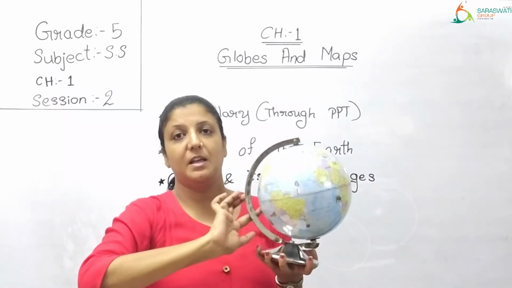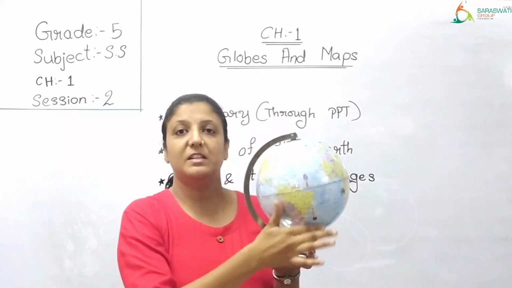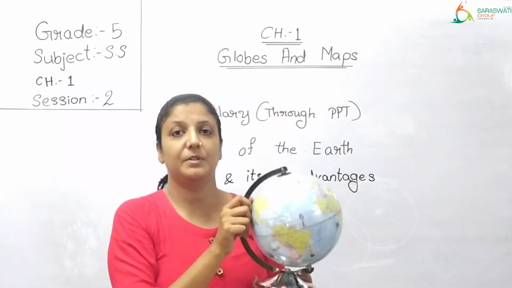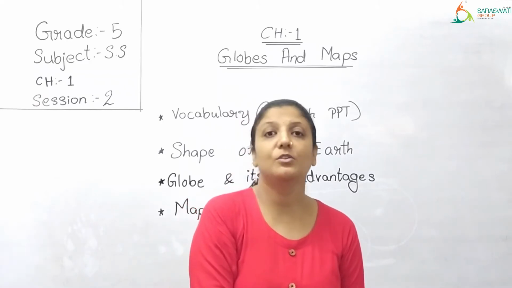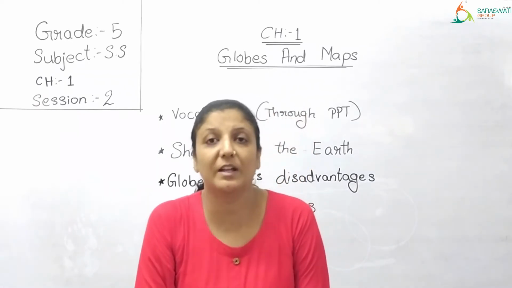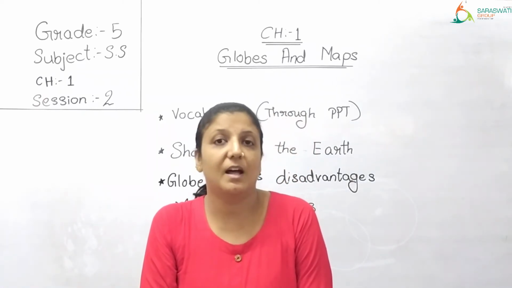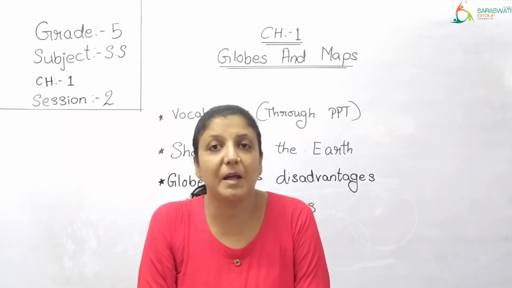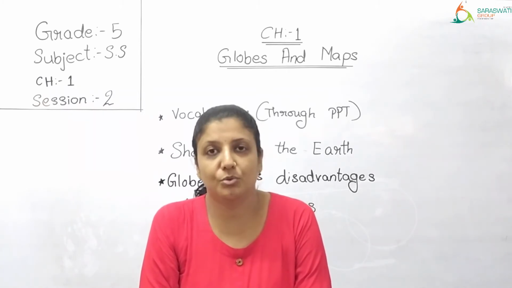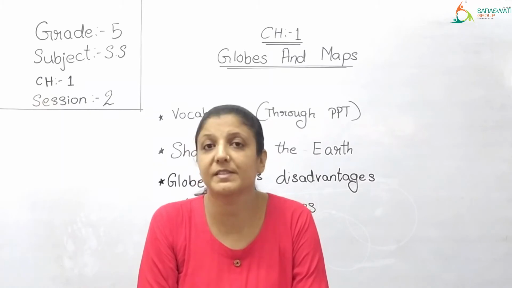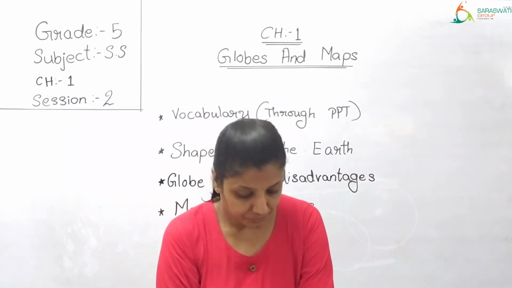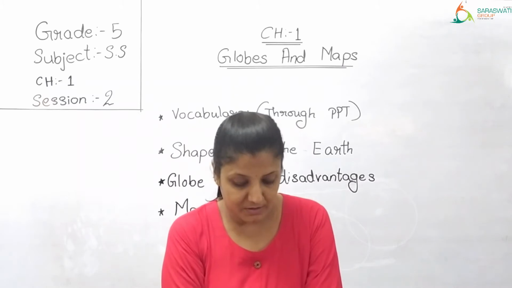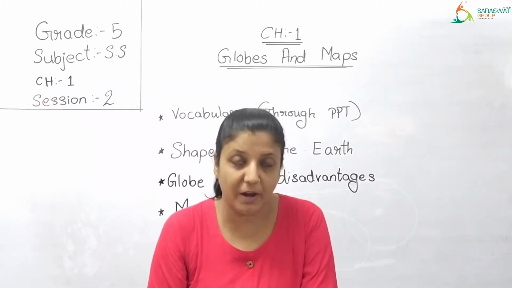And when I turn it like this, you can see only this part. But the part behind it is not visible. So all the parts are not visible at once. At once मतलब एक साथ आप पूरे world को नहीं देख सकते. Only part by part is visible to you. So that is one more disadvantage. Then, larger globes can show greater details, but they also difficult to handle.